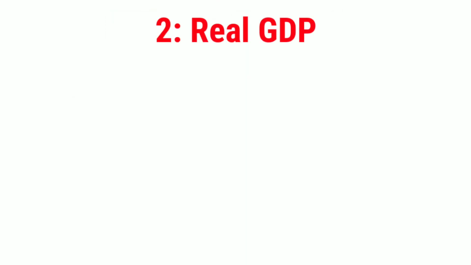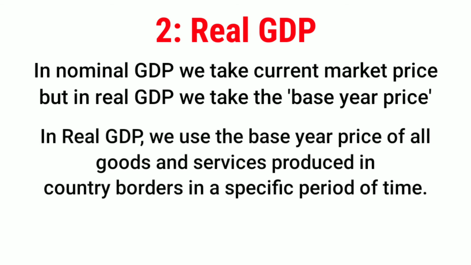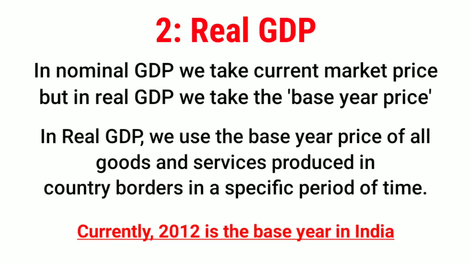The second type is real GDP. Guys, in nominal GDP, we take the current market price of all goods and services. But in real GDP, we take the base year price of all the goods and services we have produced. Guys, the base year price of all goods and services will be taken from the base year of that country. Currently, 2012 is the base year in India.